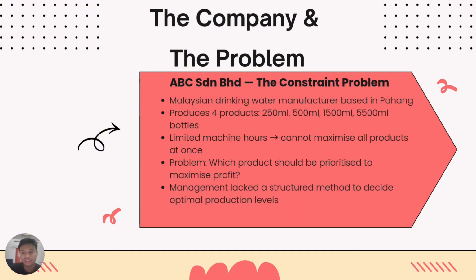This creates a critical management decision: which products or combinations of products should be prioritized in order to maximize profit. Without a structured approach, the company risks wasting its limited resources on products that do not generate the highest return per machine hour used. This is precisely the kind of problem that the product mix with constraints analysis is designed to solve.